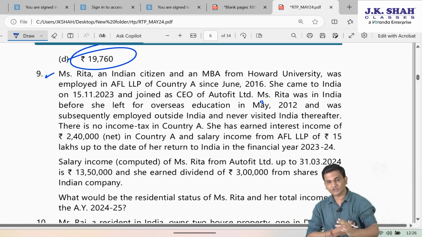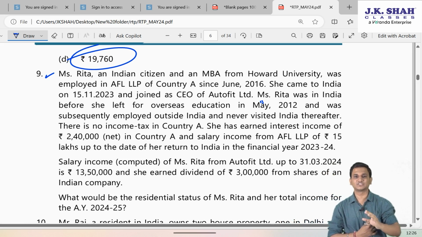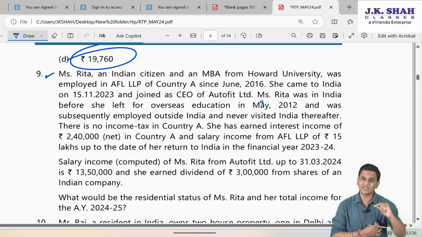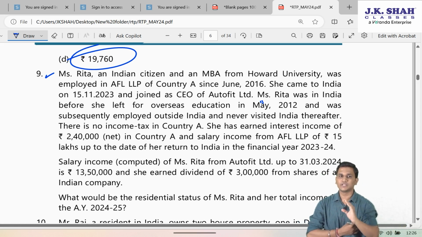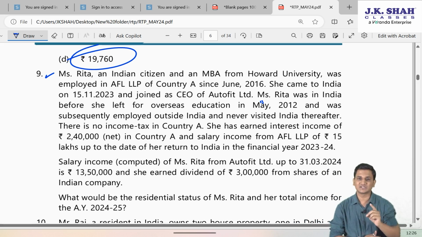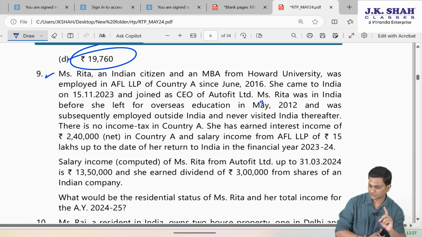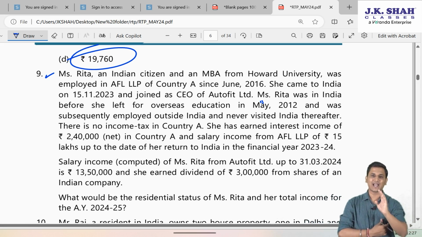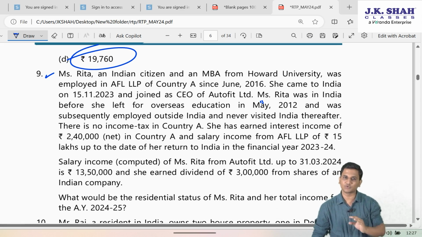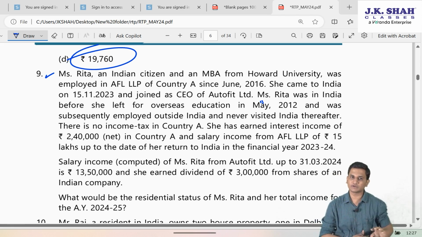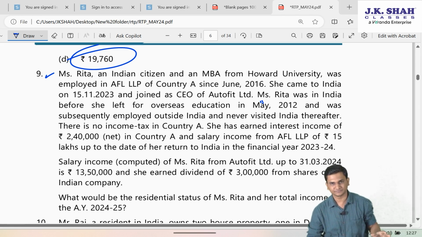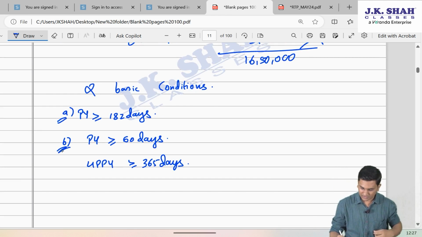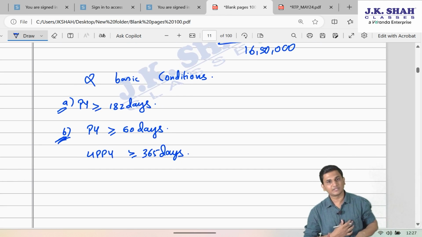So since as of now there's a degree of permanence, she has joined an Indian company when she came on 15 November. She is not going to immediately go back. So her coming to India on 15 November can't be considered as a visit now. So even though she is an Indian citizen staying outside India, coming to India during the previous year, and her total income excluding foreign sources is more than 15 lakh, still she is not covered under exception as she is not coming for visit. So anyways, both the basic conditions are applicable, 1 also applicable, 2 also applicable.